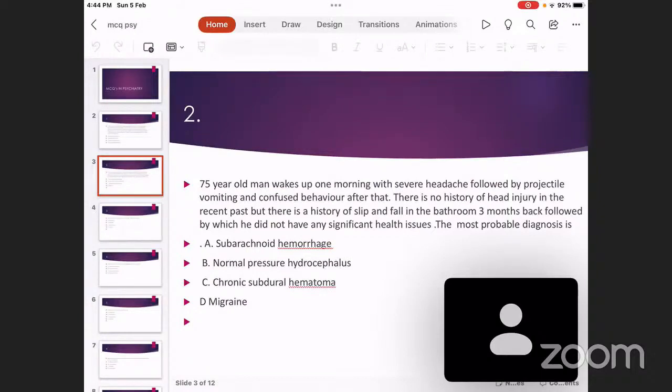What are the clinical features of normal pressure hydrocephalus? It is a triad of symptoms: urinary incontinence, dementia, and ataxia. That is the triad of normal pressure hydrocephalus.